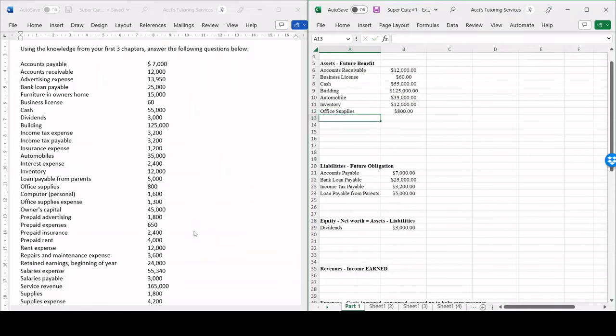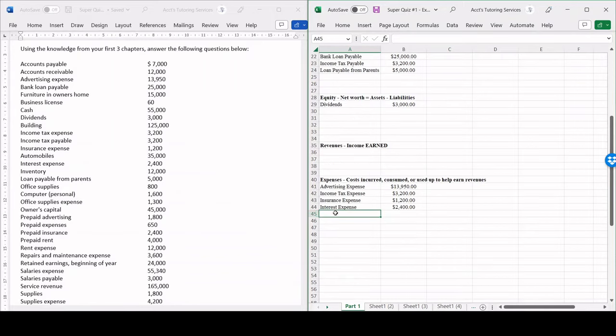Computer personal. So remember, this is a personal asset, has nothing to do with the business, so we're not going to include this in any of these elements. Next, we have office supplies expense, $1,300. That's going to be an expense. Now you're picking up on a few patterns. That's very important.